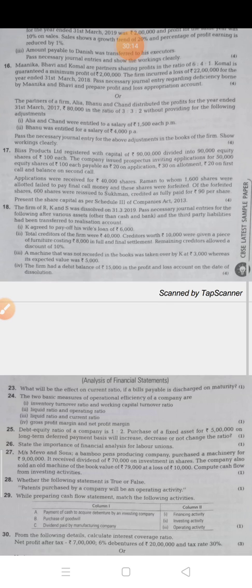Here you have to do the past adjustment. In this question you have to make the account. For this, Alia and Chand are entitled to a salary of 1500 per month. Bhanu was entitled to a salary of 4000 per annum. So you have to make the past adjustment account.